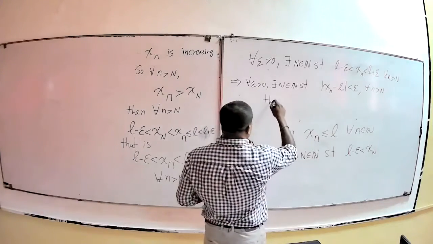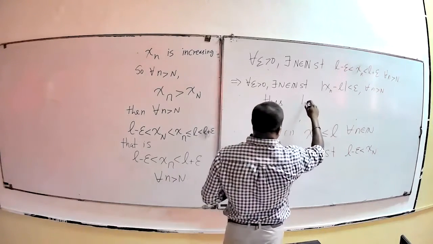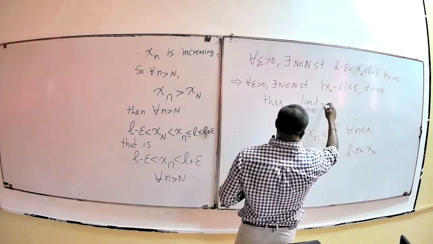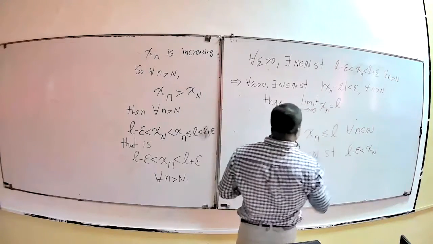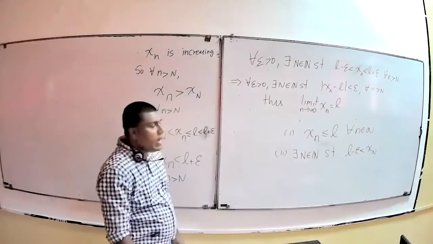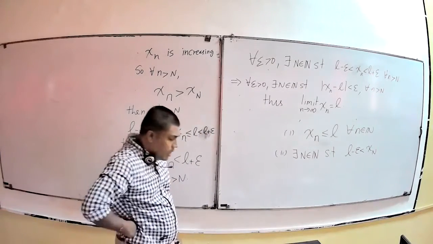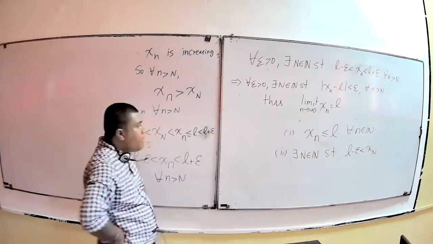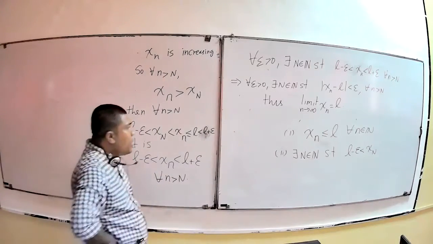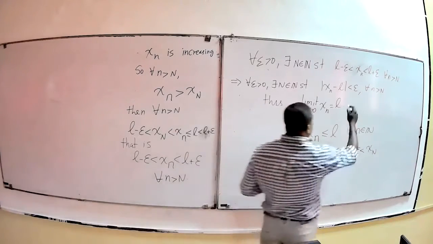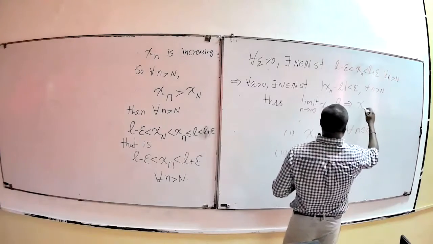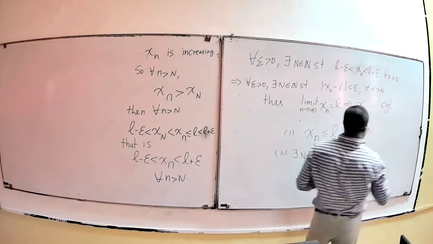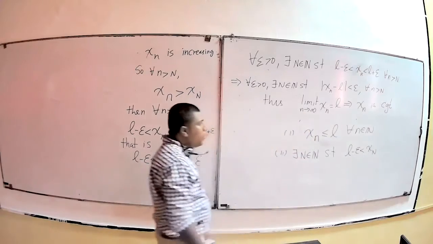So thus you have the limit of the sequence x_n is equal to L, right? So that is what we have to prove. So we show that this implies the sequence is convergent. So that is what we wanted to prove, right?